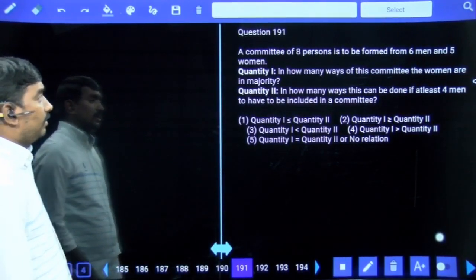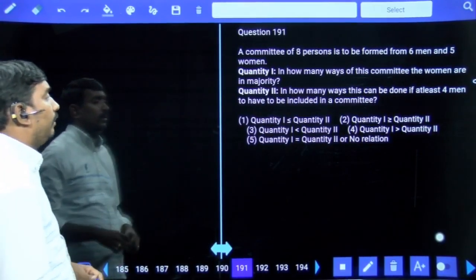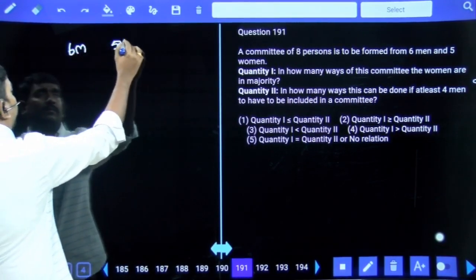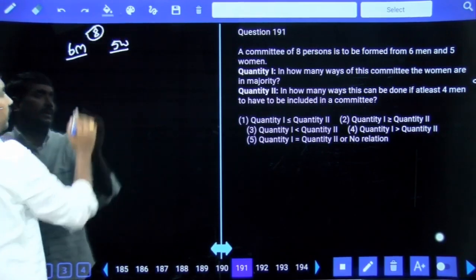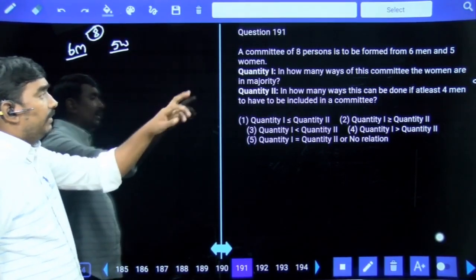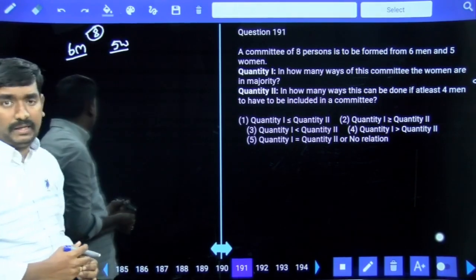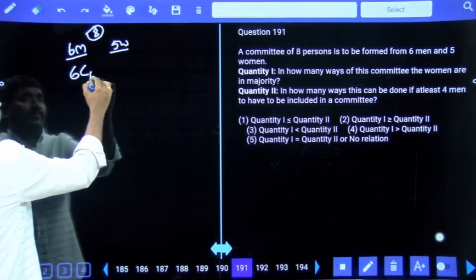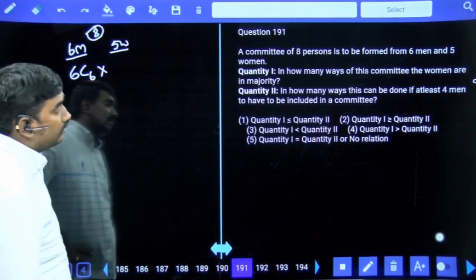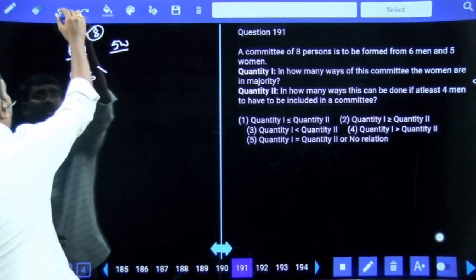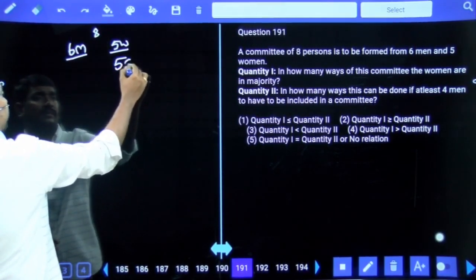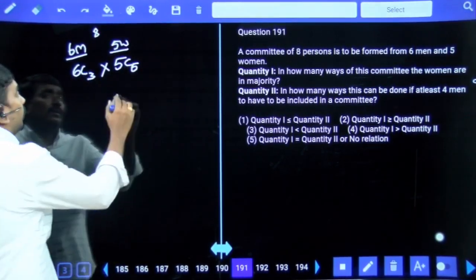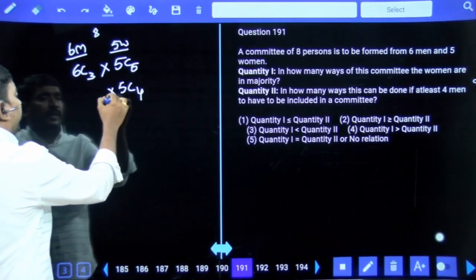In how many ways of this? Sorry, a committee of 8 persons is to be formed from 6 men and 5 women. Quantity 1: how many ways of this committee if the women are in majority? Women are in majority means, suppose all 5 are women, the remaining 3 members are from men. Suppose 4 are women, the remaining 4 are from men.